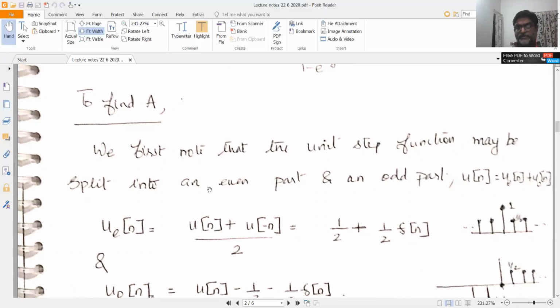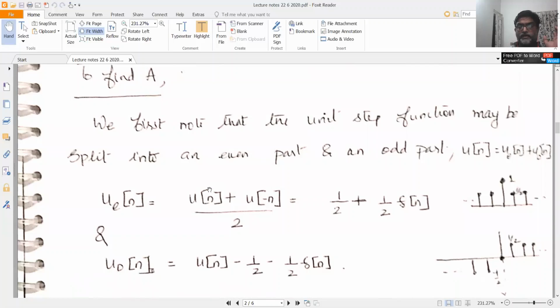I've chosen just one way of simplifying this answer. Now for that, you note that the unit step sequence can be split as a sum of an even part and an odd part. We will call the even part u_e[n] and the odd part u_o[n], where u_e[n] is equal to (u[n] + u[-n])/2. So u[n] + u[-n] over 2. u[-n] is the mirror reflected unit step.